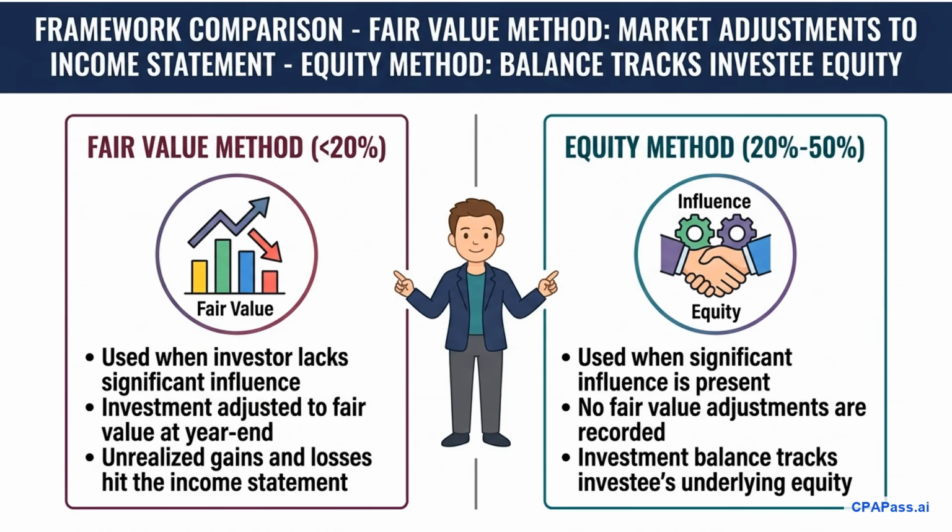Let's establish the core framework comparing these two methods. When an investor owns less than 20% of a company and lacks significant influence, they use the fair value method, often referred to as the cost method, if fair value is not readily determinable. Under this method, the investment is recorded at cost and adjusted to market value, with unrealized gains or losses hitting the income statement. Conversely, when ownership is between 20 and 50%, significant influence is presumed, triggering the equity method. Here we do not adjust the asset to fair value. Instead, we adjust the investment balance to reflect our share of the investee's economic activities.